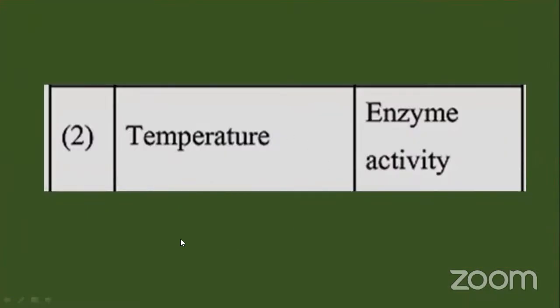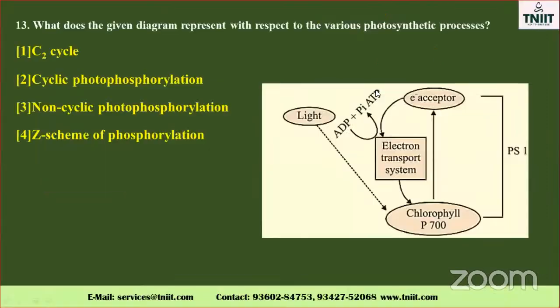See the next one. Once again, I repeat for you. Just imagine the diagram is like this. Here the temperature, and here the enzyme activity. This is the x-axis and this one is called the y-axis. The temperature values are 5, 10, 20, 25, 35, 37, like that, up to 42. They may mention 10 degrees Celsius. This is the initial stage. Go to the next one.